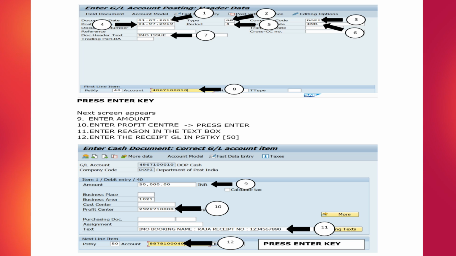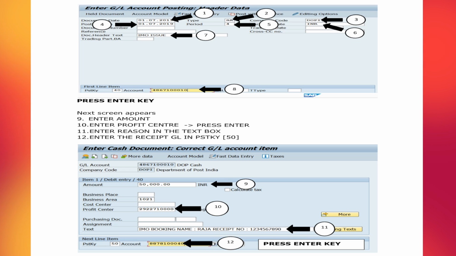You have to feed the document date, and then the document type. For a cash document, as I have already mentioned, SK. Company code DOPIA. Posting date is the same; document date and posting date are the same. Period: April is the first period, and now it is January, so it should be mentioned as 10. Currency code INR. For the document header text, just mention IMO issue or IMT payment.